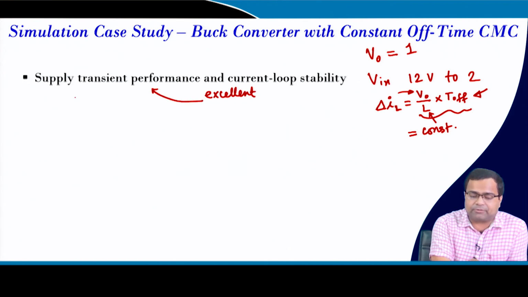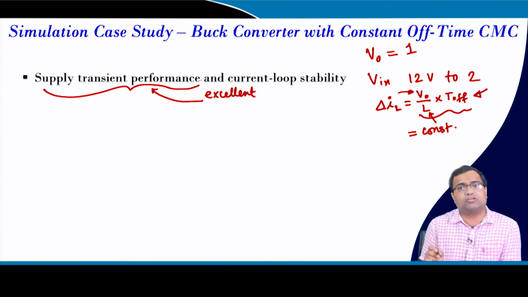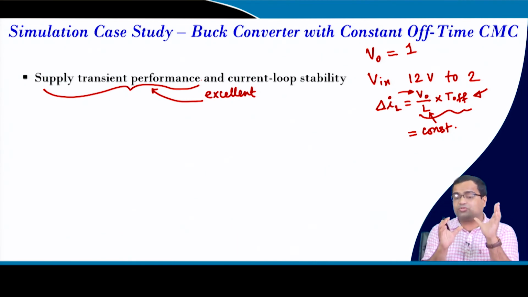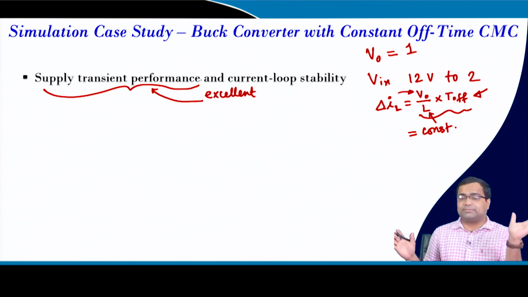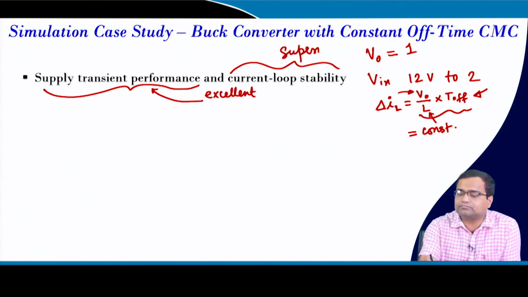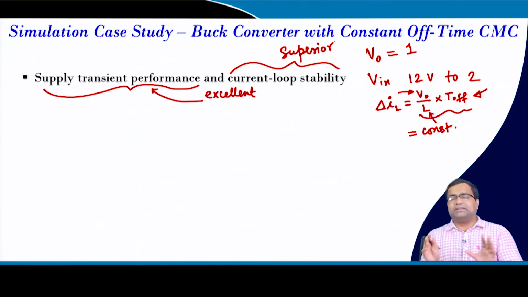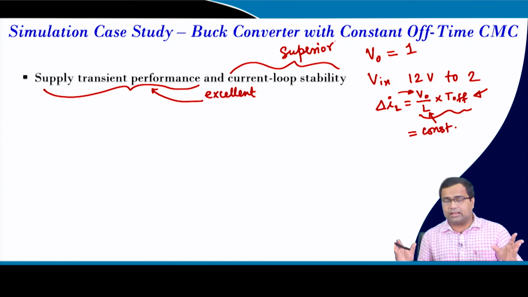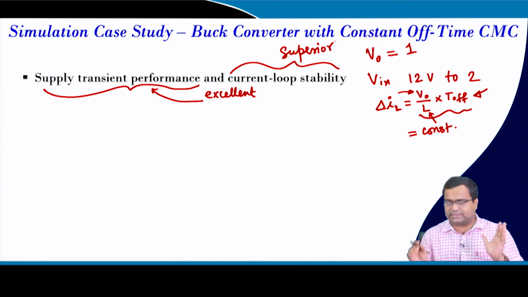and there is no ramp compensator. So, you are getting excellent supply transient performance. In fact, this is also consistent in peak current mode control, but in peak current mode control the current loop will become unstable for this duty ratio, and here you are also getting superior current loop stability. There is no problem of stability, even though we are using a very high closed loop gain, it is perfectly stable.